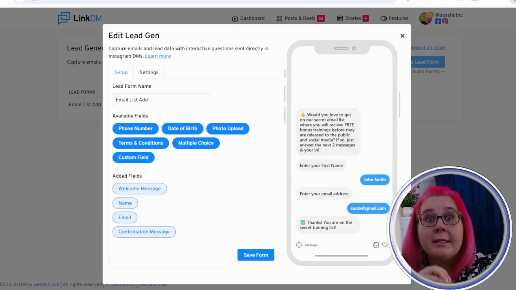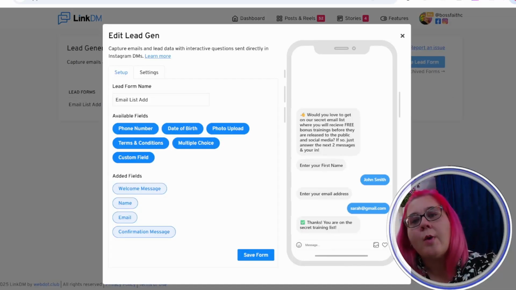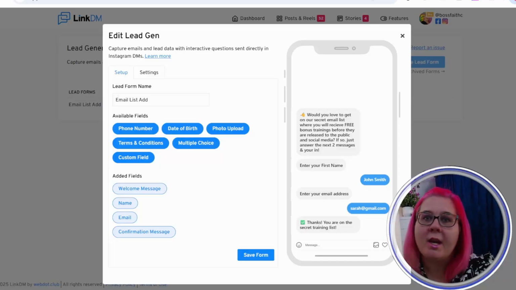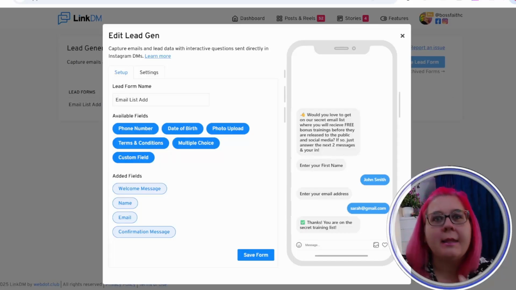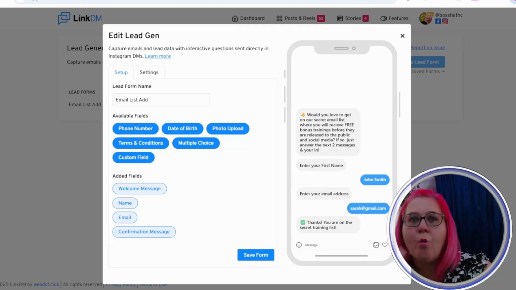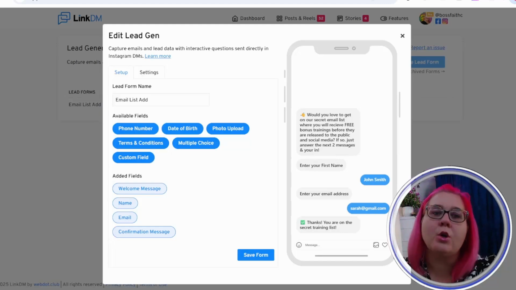It is amazing for not having to do tech. You don't have to set up landing pages, custom pages, any of that. But it's also a great way to grow your email list, because up to 80% of people are willing to do it in Messenger. But when they get to a lead generation page, they hesitate, they think about it, maybe they overthink or whatever. So this is a really good way that's simple and easy to grow your email list.